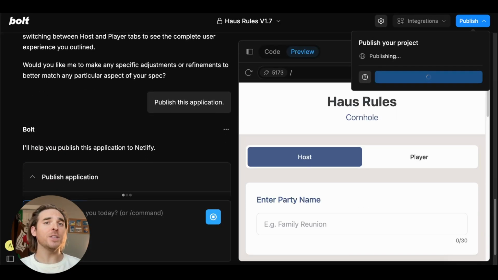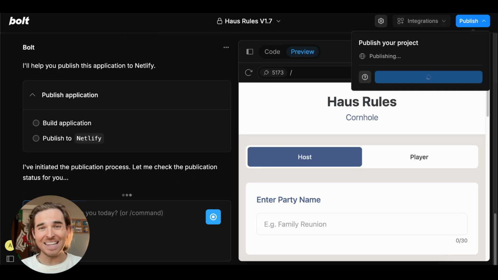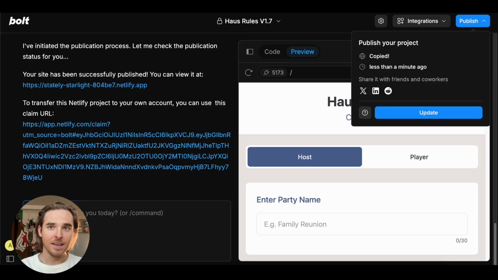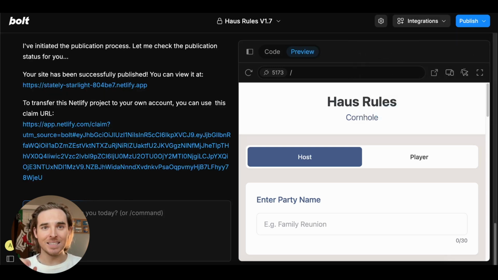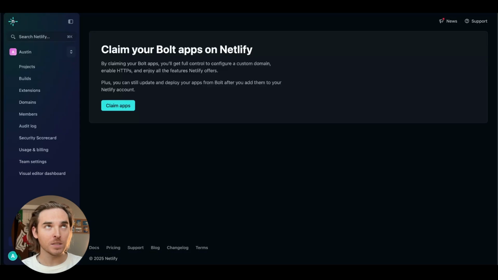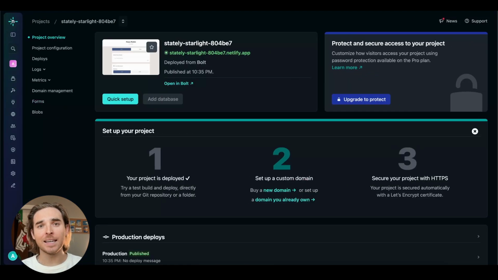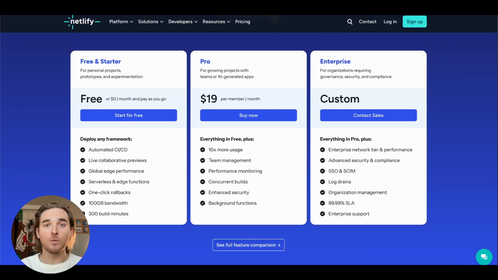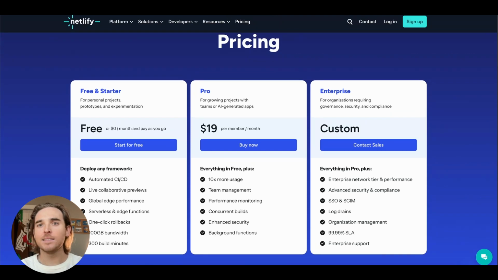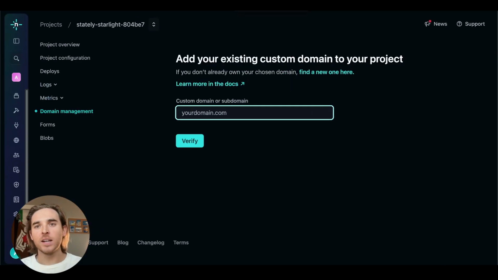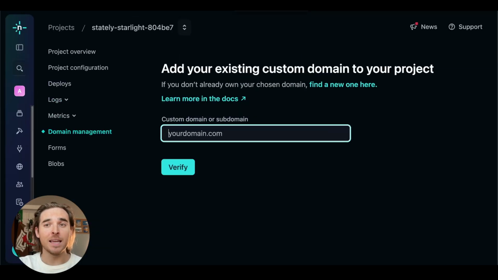So apparently when you publish an app to the web inside of Bolt with Netlify, the chatbot tells you that you can claim the app in your Netlify account, and there's a link there. So I clicked the link and created my account with Netlify, and I claimed my app that I built in Bolt. And luckily the free tier covered all of my needs to have it be on the internet, and also allowed me to connect a free domain. So I did that, which was rad.